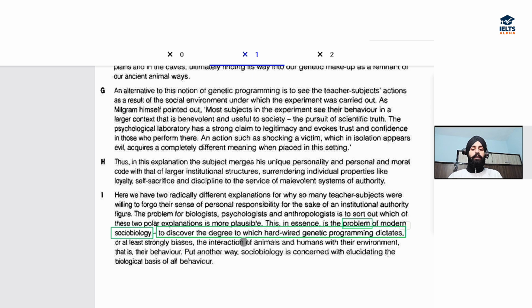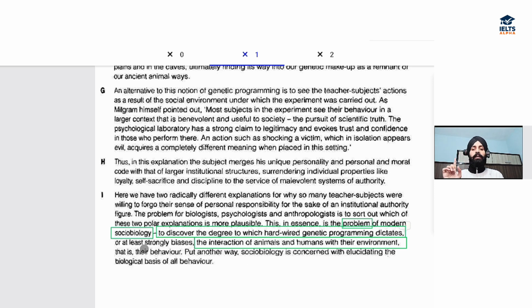So, to discover the degree to which hardwired genetic programming dictates or controls what? The interaction of animals and humans with their environment, right? So, whatever kind of interaction animals or humans have with the environment, how much is that linked to our genetic programming?